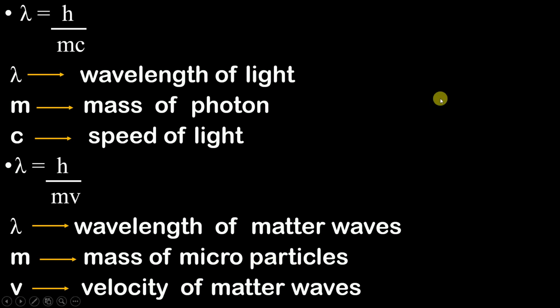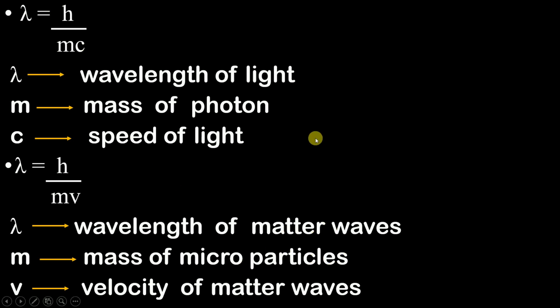As I mentioned earlier, light consists of photons and matter waves consist of microparticles. So I have just changed the significance of this lambda, m and c with respect to microparticles. Here this formula is for photons and light. We are changing this formula to microscopic particles and matter waves.